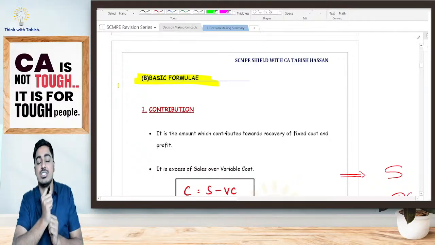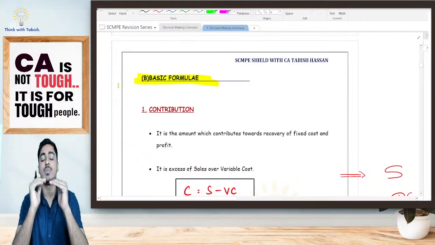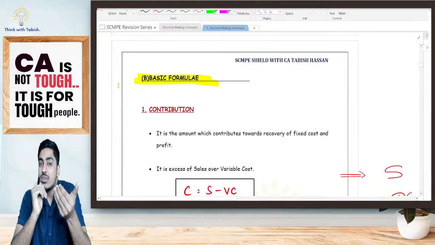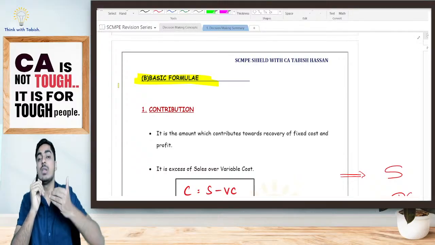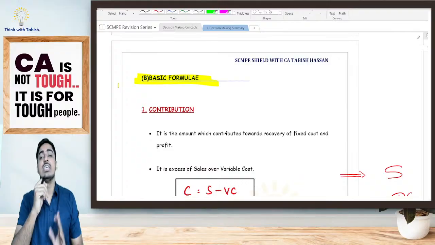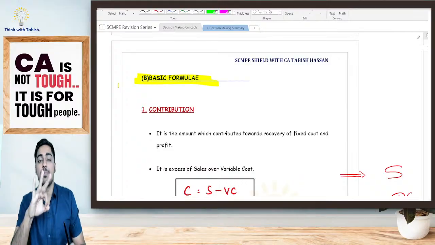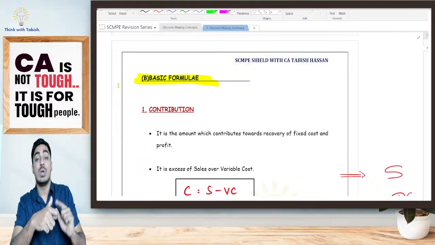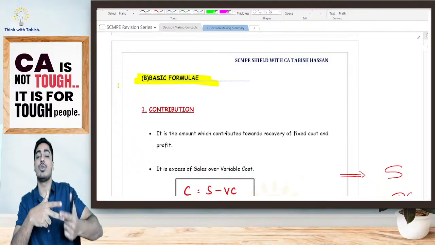How do we take a decision, students? We compare marginal cost with marginal revenue. If marginal revenue is higher, we accept. If marginal revenue is lower, we reject the decision. What all is included in my marginal cost? Three components. One is my variable cost, one is my specific fixed cost, one is my opportunity cost.